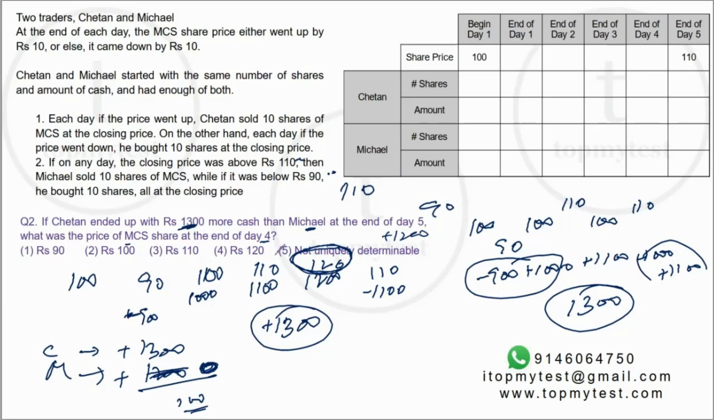What is the question? The question is, what is the price of MCS at the end of day 4? Now I know end of day 5 is 110. So on day 5 it would have either increased by 10 rupees or fallen by 10 rupees. If it had fallen by 10 rupees, end of day 4 it would have been 120. Michael would have made a transaction. Not possible. This is out, which means end of day 4 it would have been 100. Option 2 will be our correct choice.